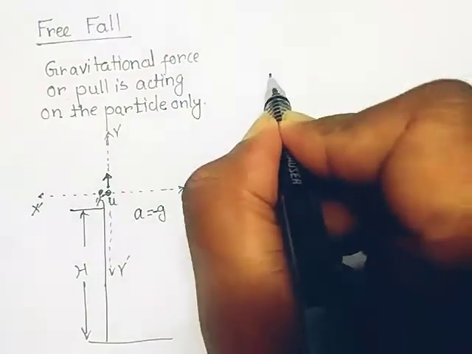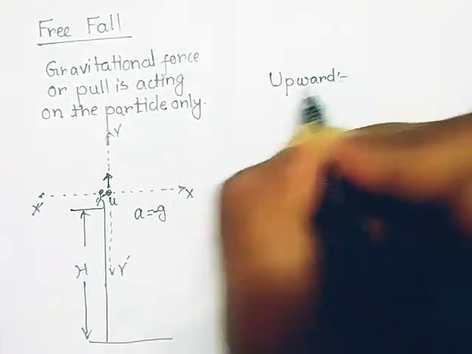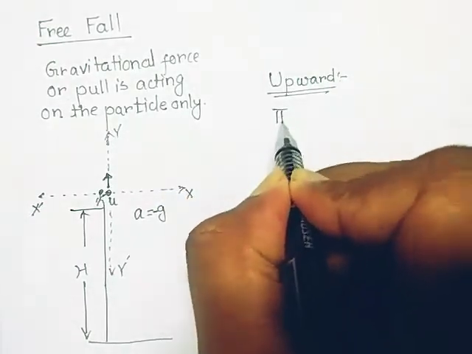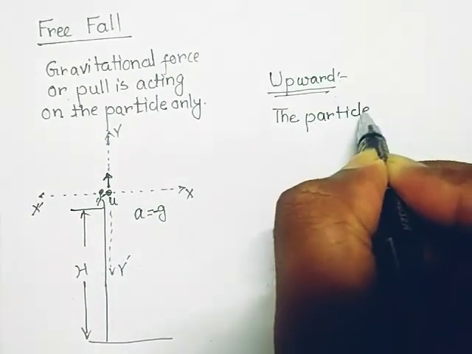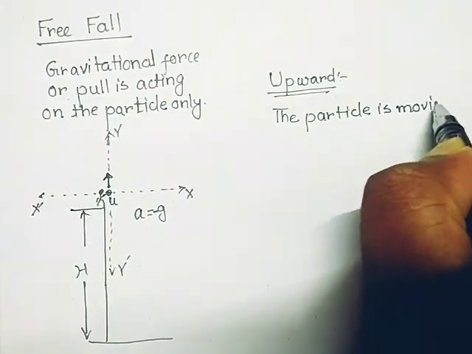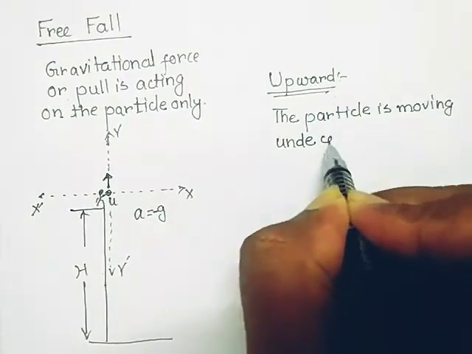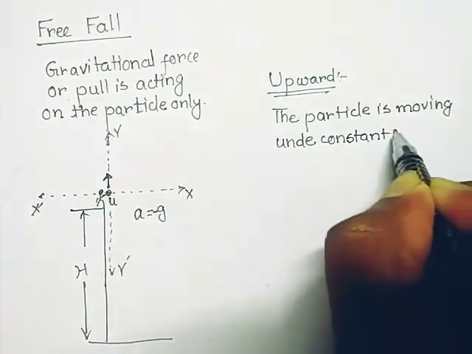So I can generalize this. When the particle is moving upward, at that time the particle is moving under constant retardation.